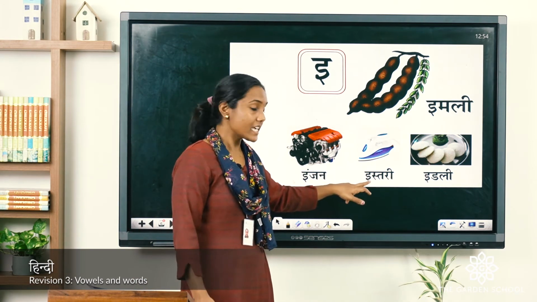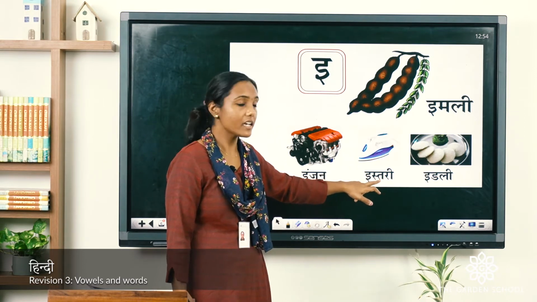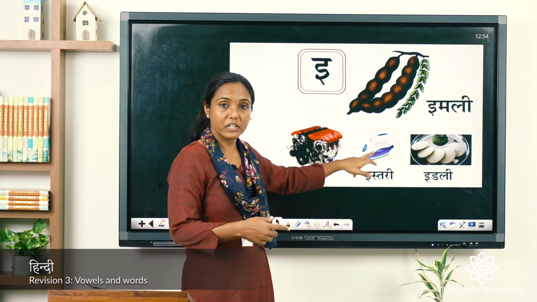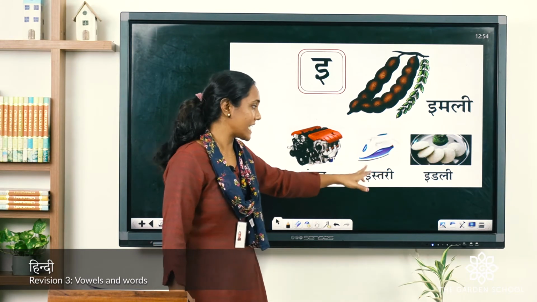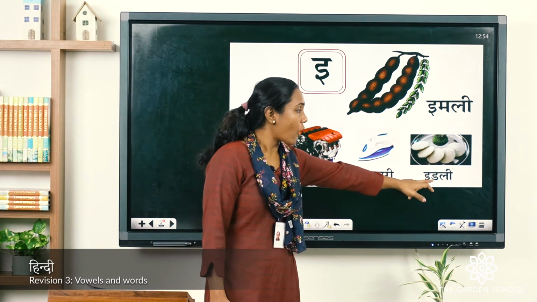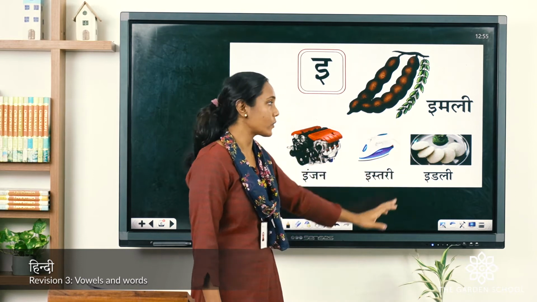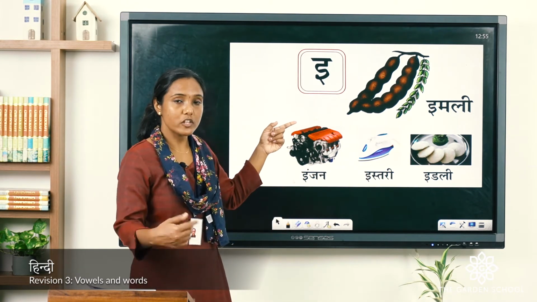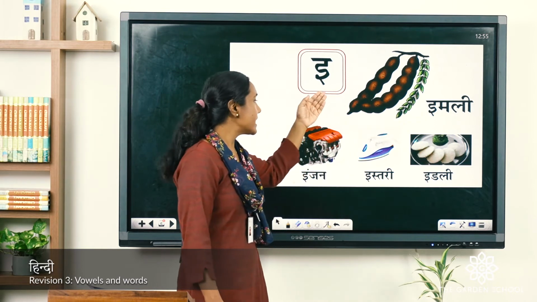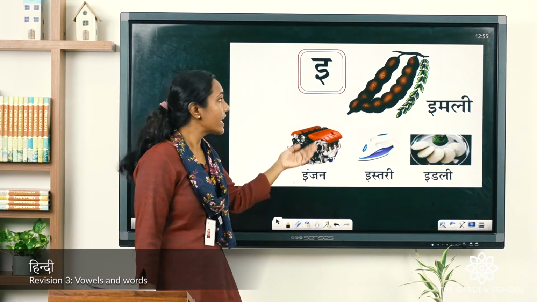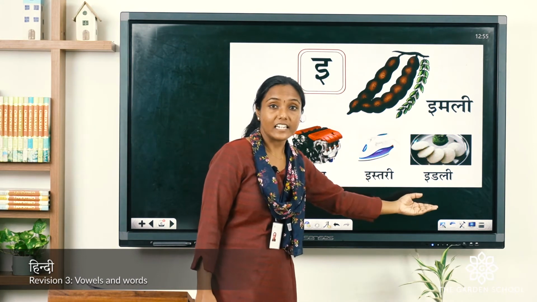Repeat. Istri. That is iron box, picture of iron. We say in English iron box. We all know what is this? Idli, right. So, we will repeat this, you also join with me. E, say imli. E, say engine. E, say istri. E, say idli.